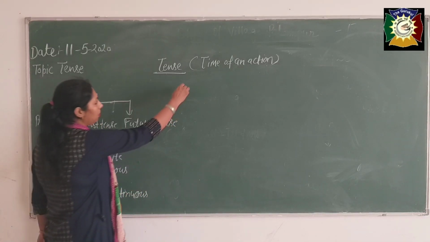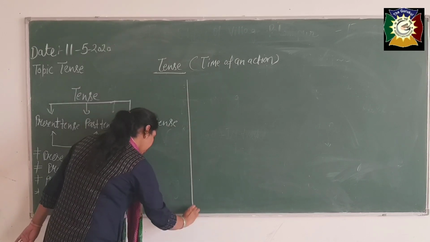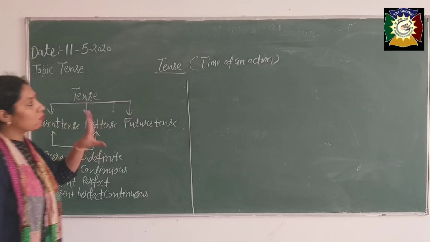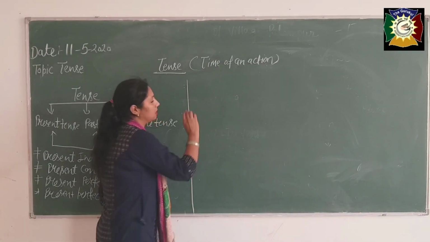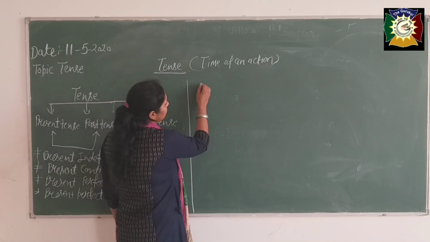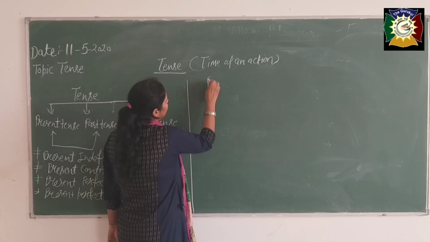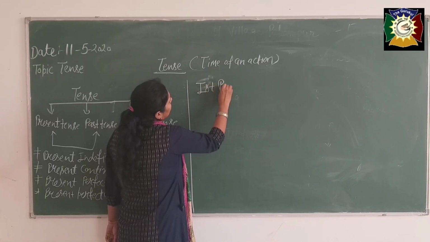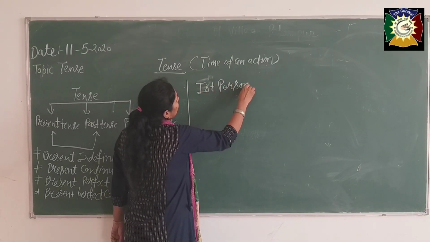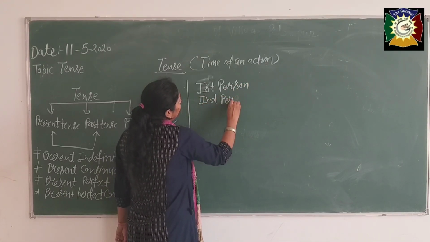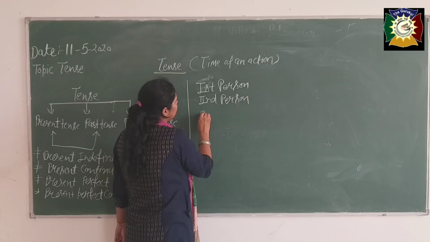There is a formation of doing that, but before doing these tenses, I just want to tell you about the persons. There are 3 types of person: first person, second person and third person.